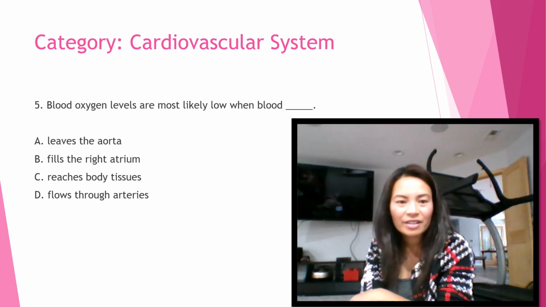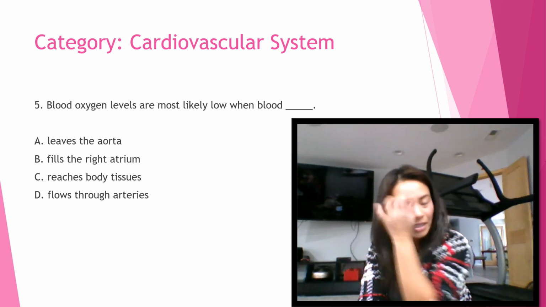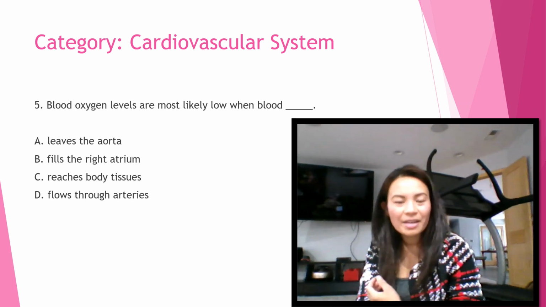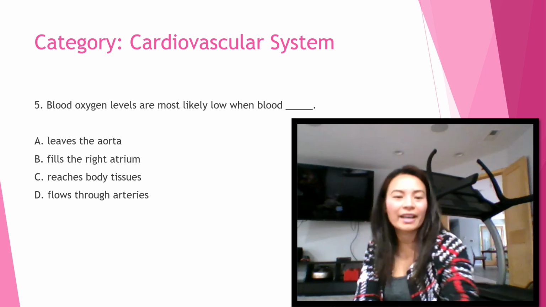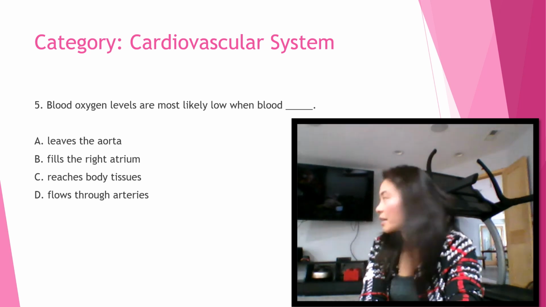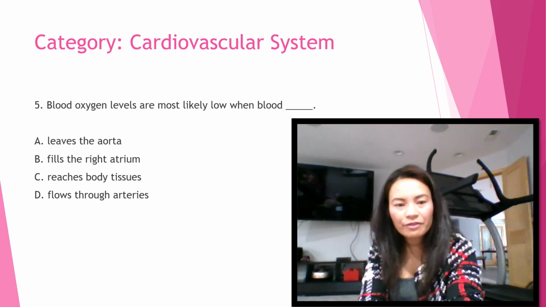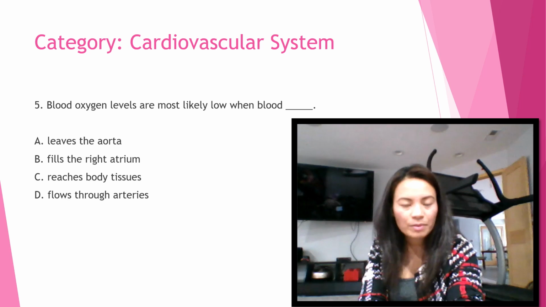Number 5, same category, cardiovascular system. Blood oxygen levels are most likely low when blood blank. Is it A, leaves the aorta? B, fills the right atrium? C, reaches body tissues?